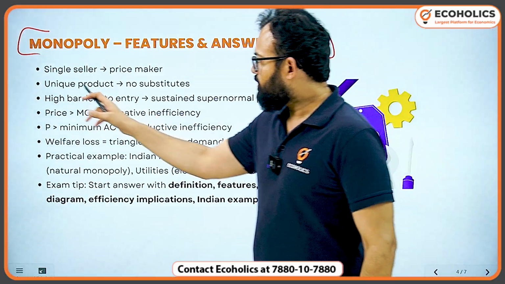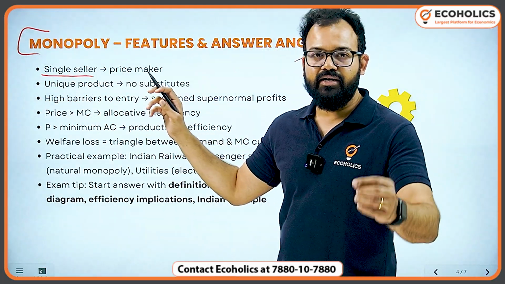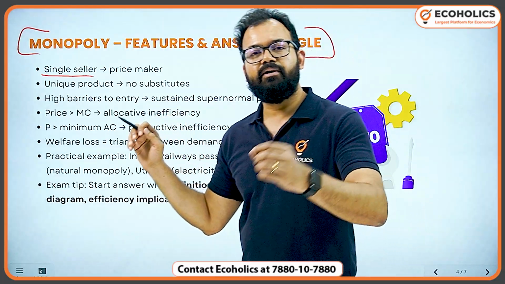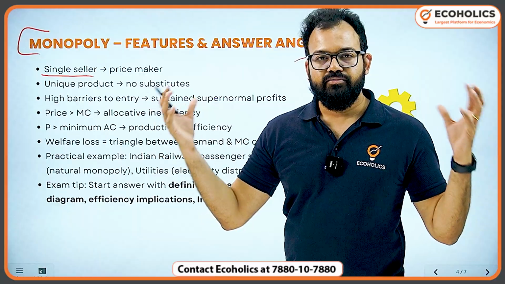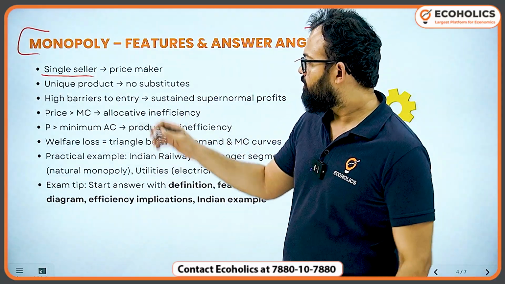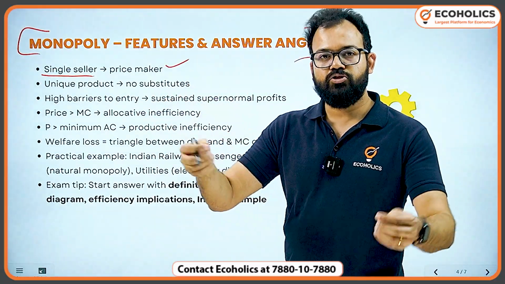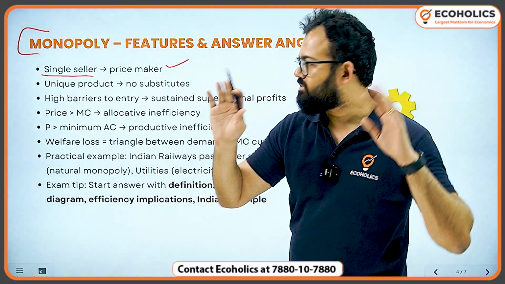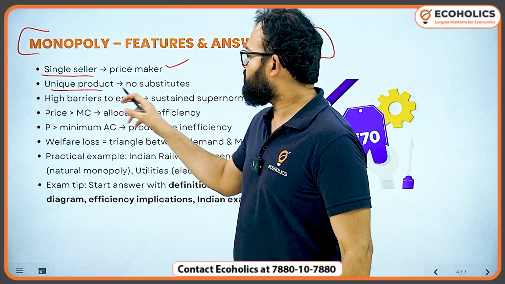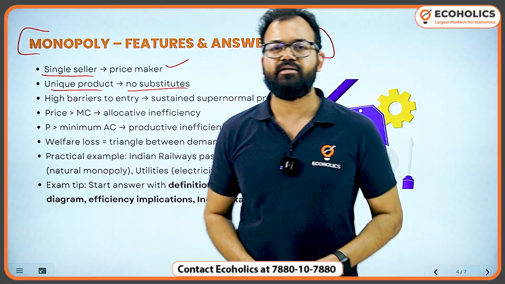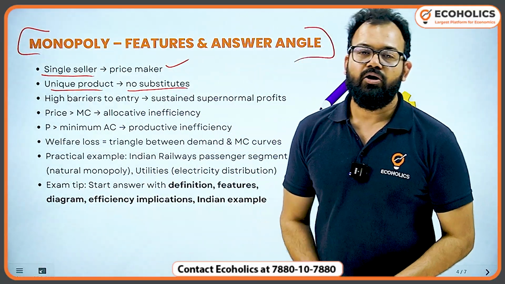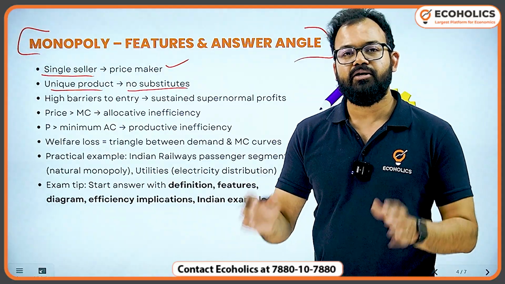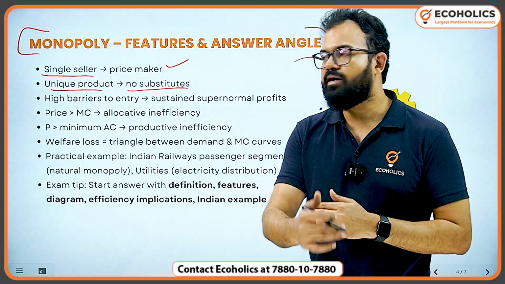Okay? Here monopoly, single seller. Imagine Indian Railways. Imagine Delhi Metro Rail Corporation. Imagine any local area, we can say electricity provider. So price maker, it means they choose or they decide the price. Okay? Unique product, it means no substitute. So if you don't take electricity, if you don't take train, if you don't take metro, you don't have any other option. Not any other option for transportation, but no other option for similar transportation.